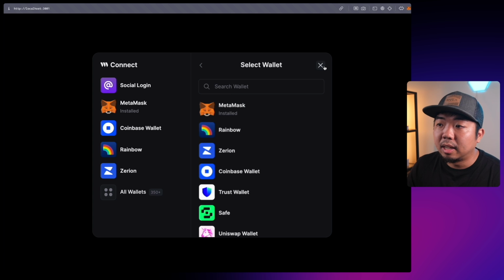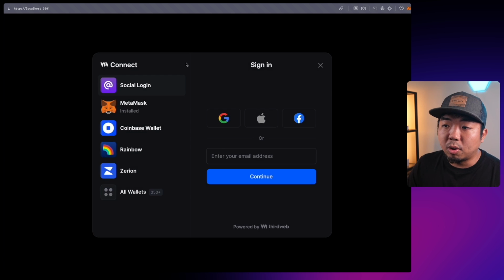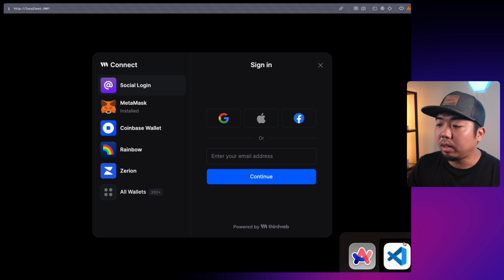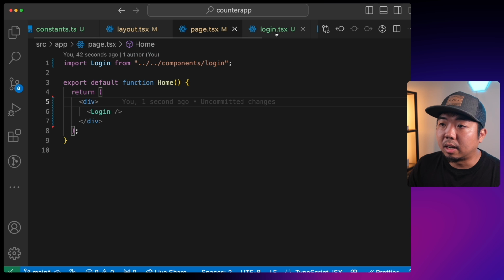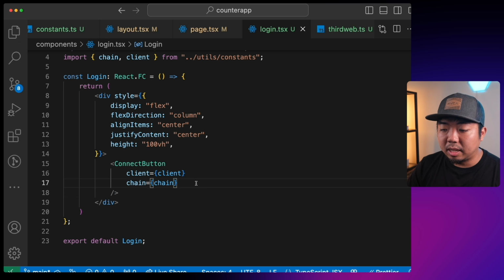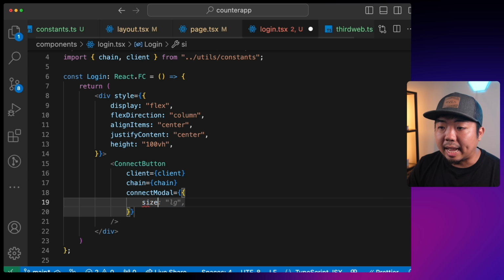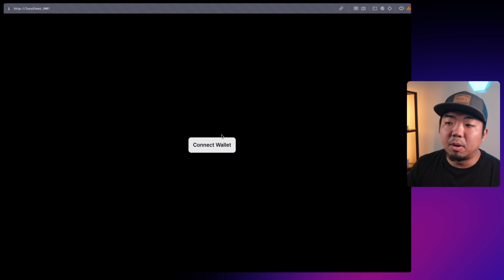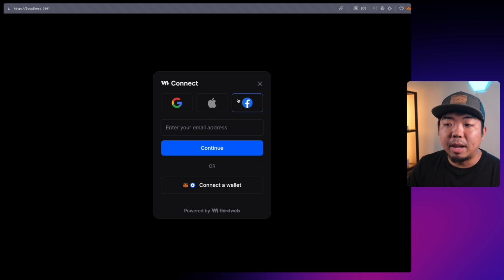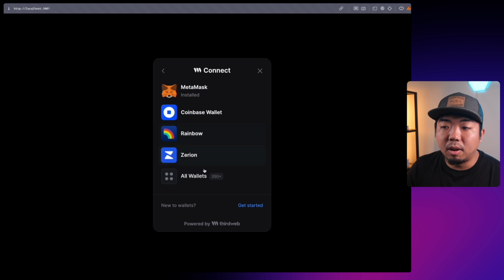Now we also have the option to create a compact version of this. So this is our wide version of our modal. We can actually come back in here, come into our login. Under our connect button, we can set the connect modal here, and we can set the size, and we're going to set the size to compact. Now if we come back and we open that up again, you get this nice compact version over here. Social logins is prominent here, but you can connect a wallet, and again, select any wallet or any of the over 350 wallets we now support.